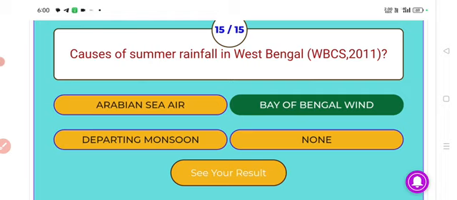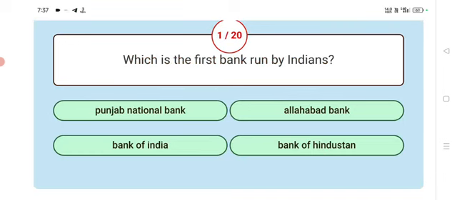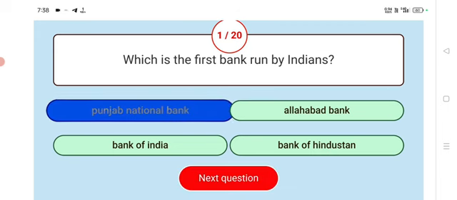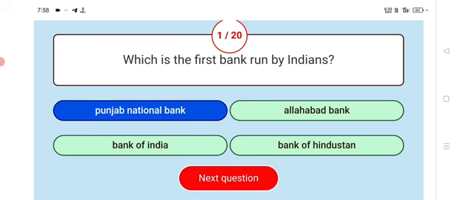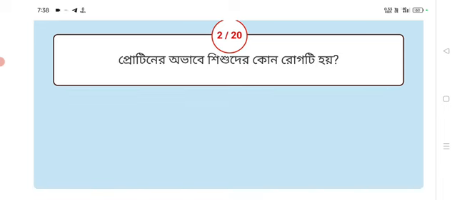Bay of Bengal wind. Which is the first bank run by Indians? Answer Punjab National Bank. Answer Punjab National Bank.